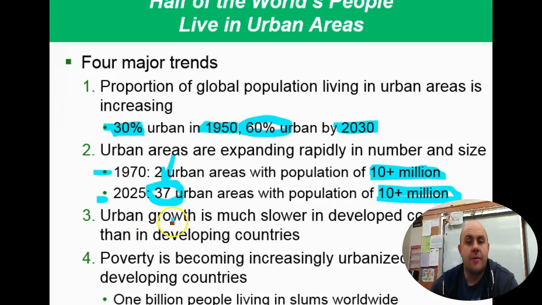By the way, urban growth is much, much slower in developed countries than it is in developing countries. In developing countries, we see that the urban growth is going crazy, and poverty is becoming more and more urbanized as well. There are huge ghettos forming, huge shanty towns in these developing countries. Estimates right now are that 1 billion people are living in these slums, these extreme poverty situations in urban areas.